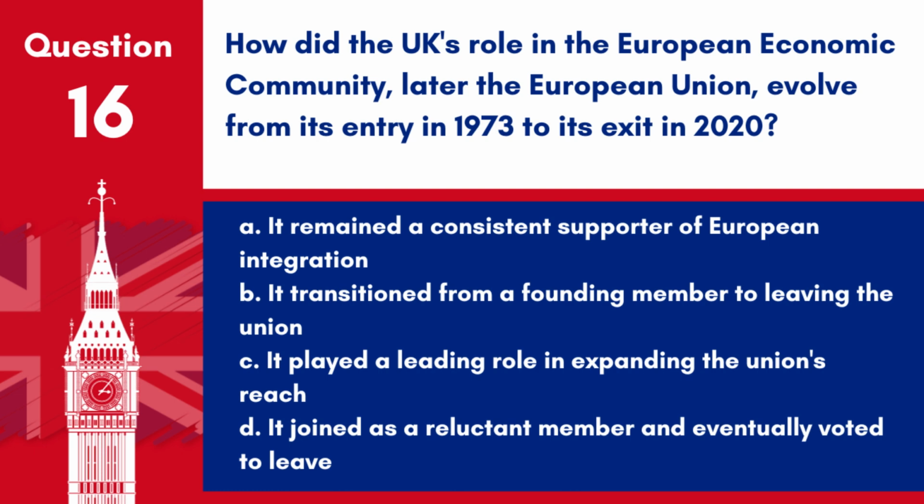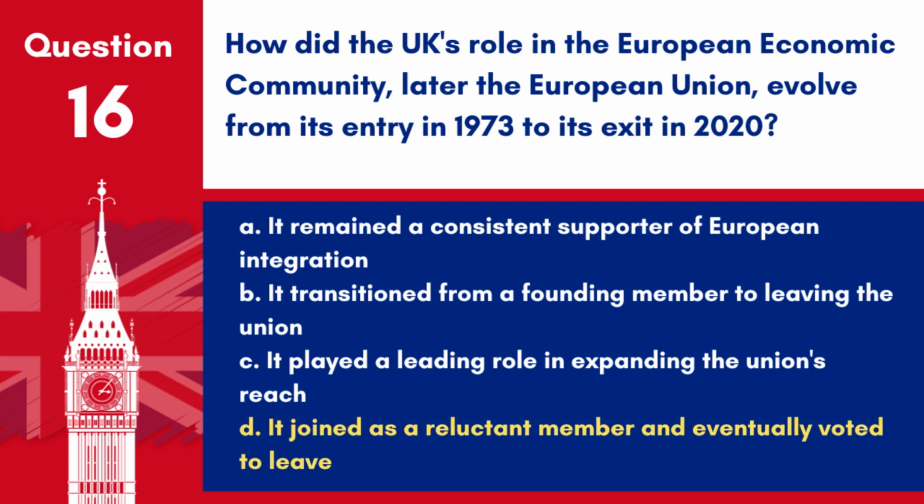Question 16. How did the UK's role in the European Economic Community, later the European Union, evolve from its entry in 1973 to its exit in 2020? A. It remained a consistent supporter of European integration. B. It transitioned from a founding member to leaving the Union. C. It played a leading role in expanding the Union's reach. D. It joined as a reluctant member and eventually voted to leave.